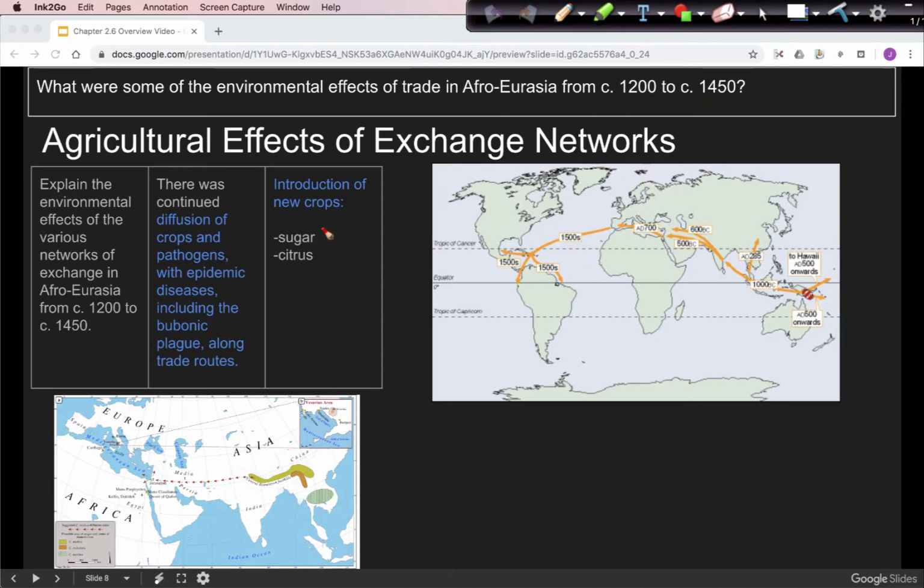So our next two crops are sugar and citrus. Sugar originated in Southeast Asia, and following the Indian Ocean trade routes and a little bit of Silk Roads trade, if you look up here, it spread to the Arabian Peninsula. And with our time period, what we're looking at is that Islamic traders spread it across North Africa. Remember, this is under Islamic control. And through Islamic influence in Europe, it gets introduced to Europe. But sugar cannot grow in Europe. It's too cold in Europe to grow it.